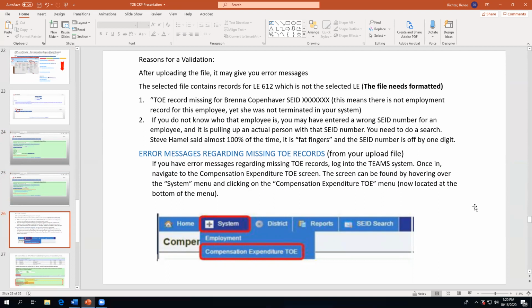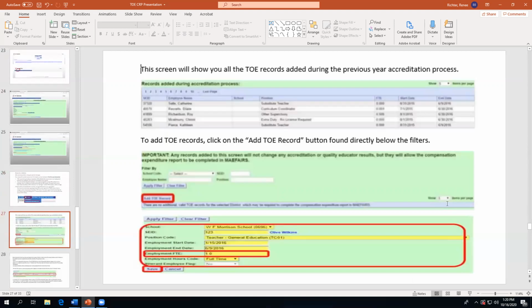Okay, so if you have error messages regarding missing tow records, like you have a missing tow record here for Brenna, you'll need to go back and log into the team system. And once you're in there, navigate to the compensated expenditure tow screen. The screen can be found by hovering over the system menu and clicking on the compensation tow menu. This screen will show you all the tow records added in the previous year accreditation process.